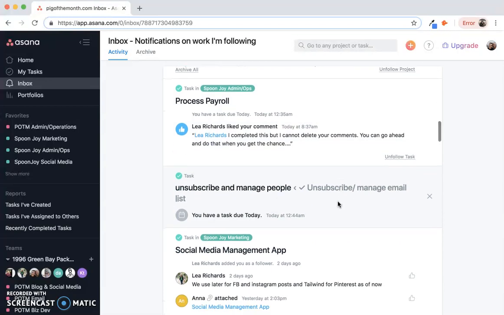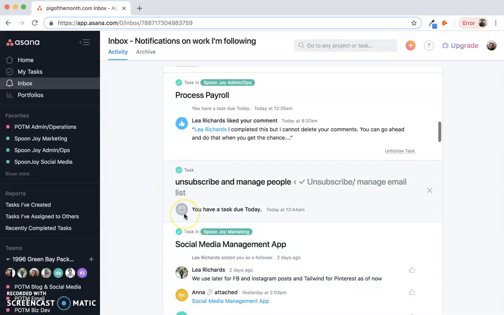The last main notification that we're going to talk about is a task notification telling you you have a task due that day. So today I had a task of unsubscribing and managing people, a recurring task that pops up every other day for me. I will get that notification in the morning just reminding me that I have to do that task, which is extremely helpful if I miss it in my tasks section or if I forget that I have to do it that day. And you can see this morning that I completed the task up here in the left-hand corner of my notification.